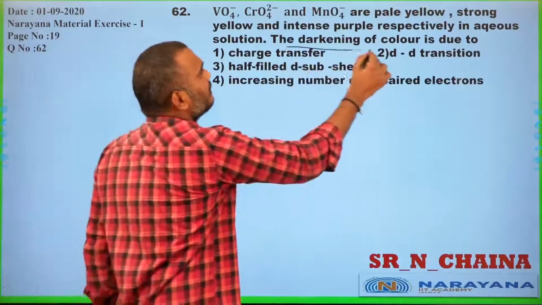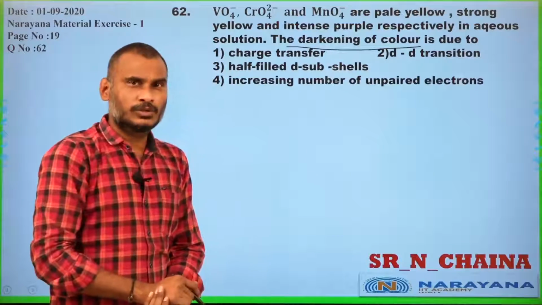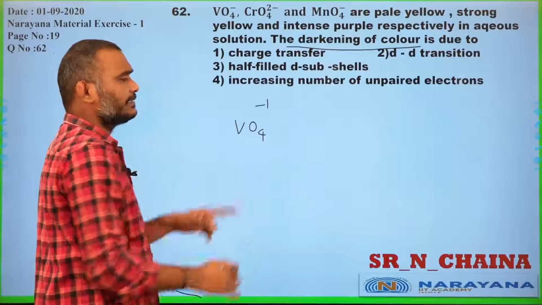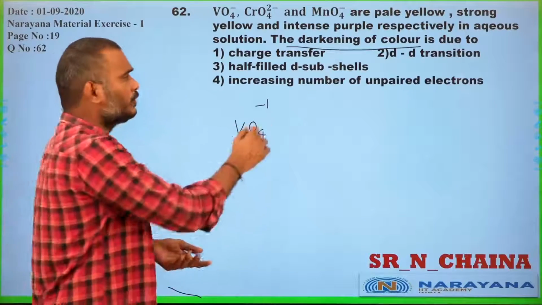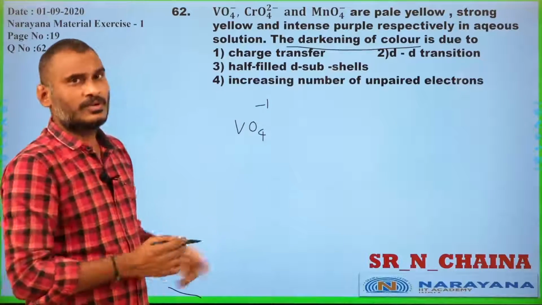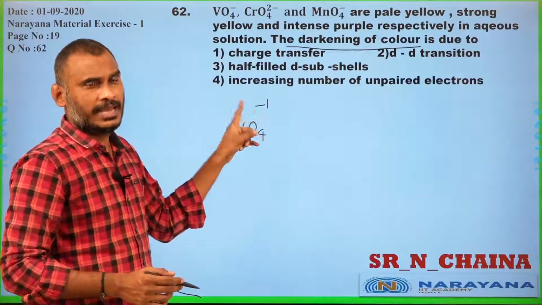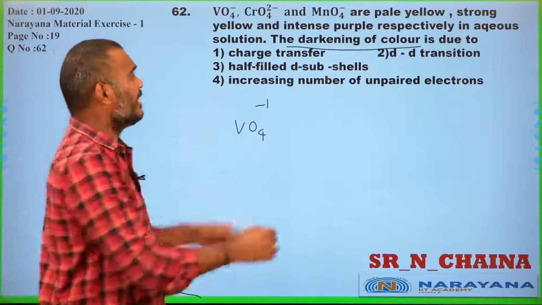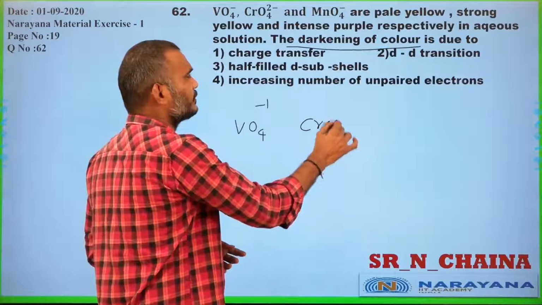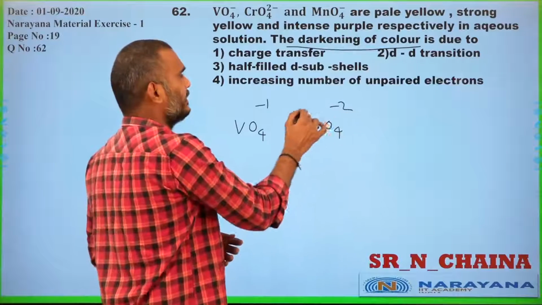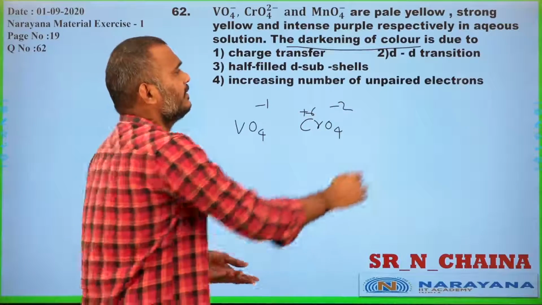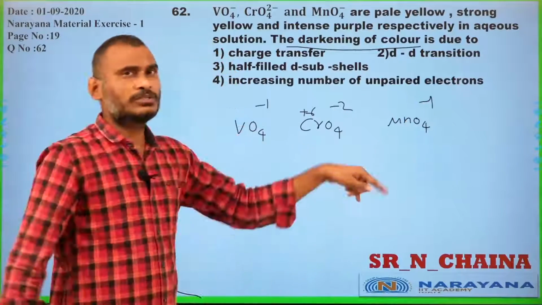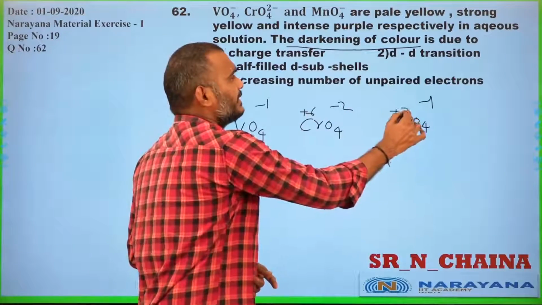Already saying the darkening of the color is due to... let us consider VO4 minus 1: four O's are minus 8, 8 minus 1, vanadium plus 7, is it correct or not? CrO4 minus 2: four O's are minus 8, chromium plus 6. MnO4 minus 1: four O's are minus 8, that is plus 7.